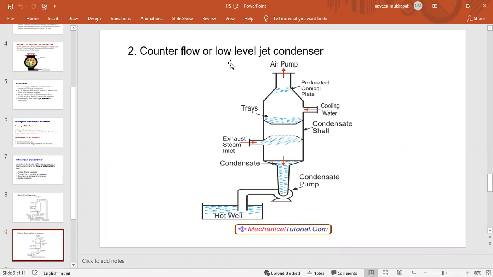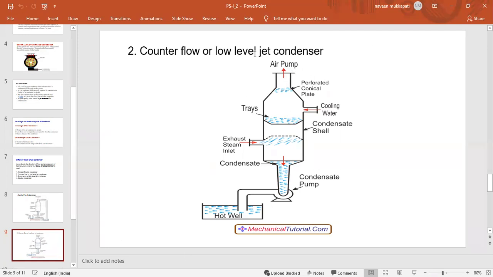This is the counter flow or low level jet condenser. After the operation is complete, the water goes from the condenser to the economizer, air preheaters, and also the chimneys.